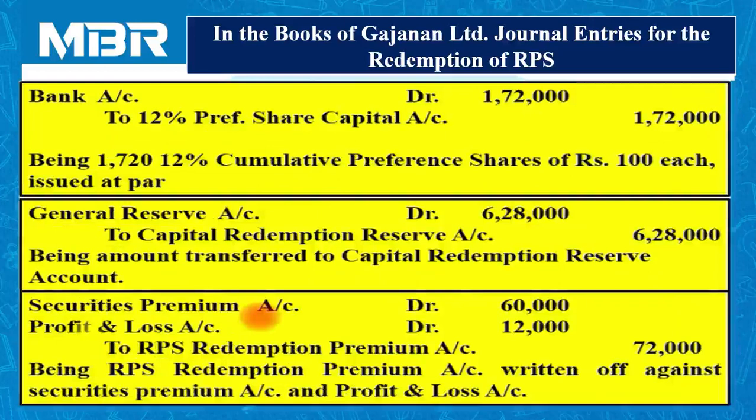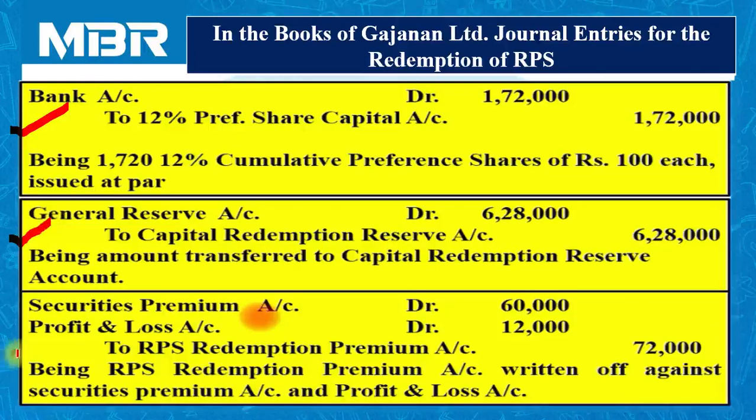Then we have issued new preference shares. Bank account debited 1,72,000 to 12% preference share capital account 1,72,000. We have transferred rupees 6,28,000 to CRR. General reserves account debited 6,28,000 to CRR account 6,28,000.